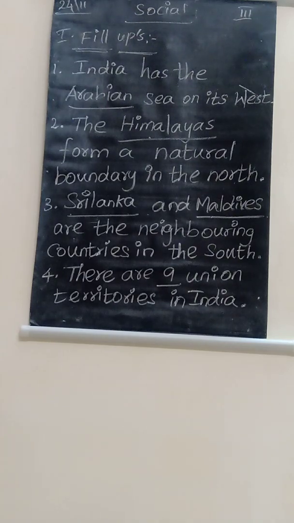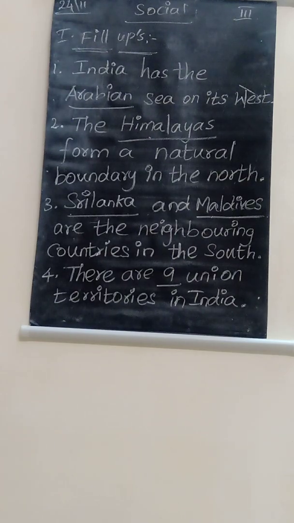In this question they ask, in the west direction, which sea covers our country? India has the Arabian Sea on its west direction. Arabian spelling is A-R-A-B-I-A-N, Arabian Sea on its west direction.